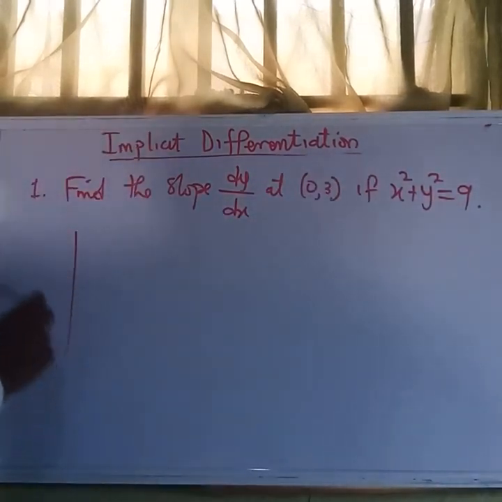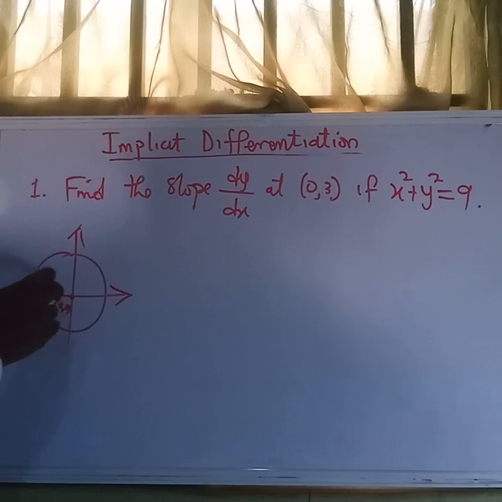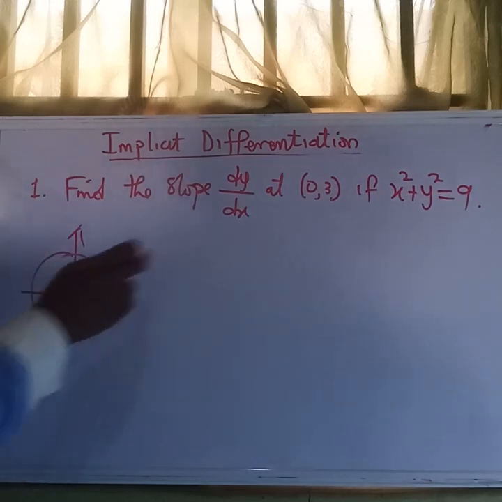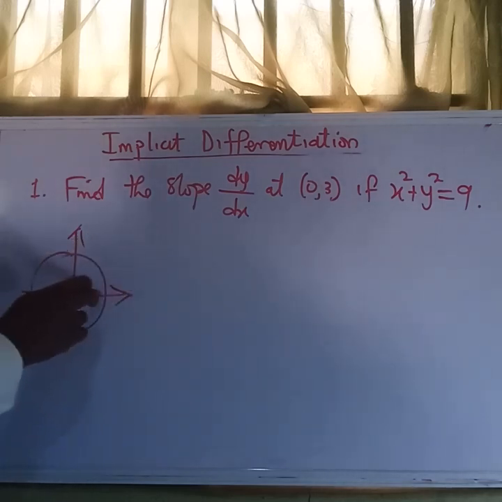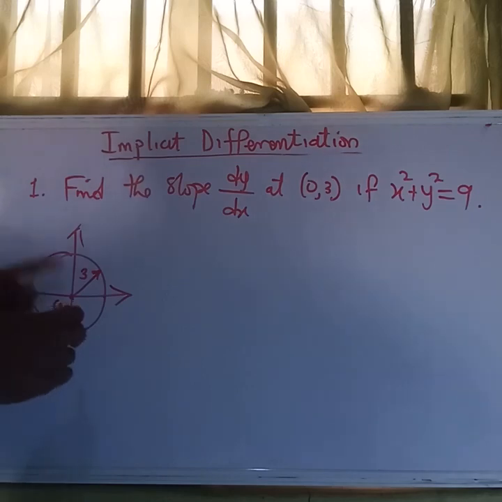We can look at it this way: the circle whose center is at the origin (0,0), and the radius, from here to here, is 3. Here is 3, so the other is 3. Okay, so that's the equation.